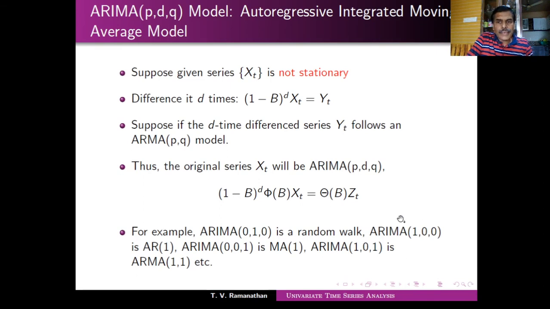Similarly, ARIMA(0,0,1) is an MA process, ARIMA(1,0,1) is an ARMA(1,1), and ARIMA(1,0,0) is an AR(1). So we can say all these things.